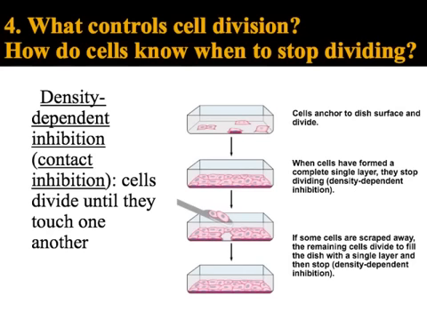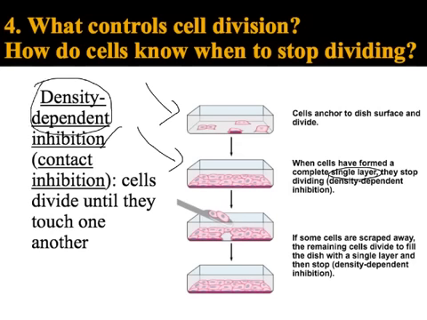Another factor that controls whether cells divide or not is something called density-dependent inhibition, also called contact inhibition. It has two names. Basically the idea here, if I have a bunch of cells in a dish, anchored to something, they're going to keep dividing until they've formed a single layer across the bottom of the dish. However, once they're touching cells on all sides, once they have no more room to grow, they're not going to divide anymore. So we say that they're density dependent. Once they've reached a certain density, once there's no more room to divide, they stop dividing.